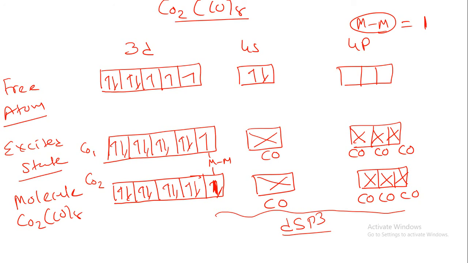Here I am putting the diamagnetic nature. Why is it diamagnetic in nature? Because there is no unpaired electron. Generally, dsp3 hybridization has a square pyramidal structure. So now let us understand its structure.